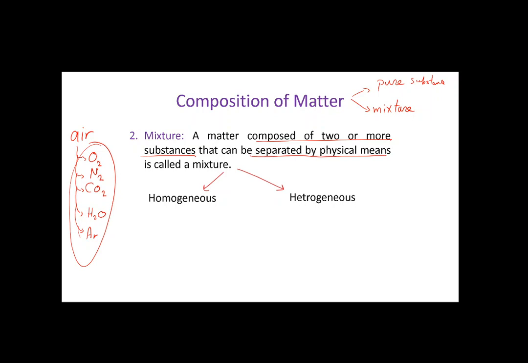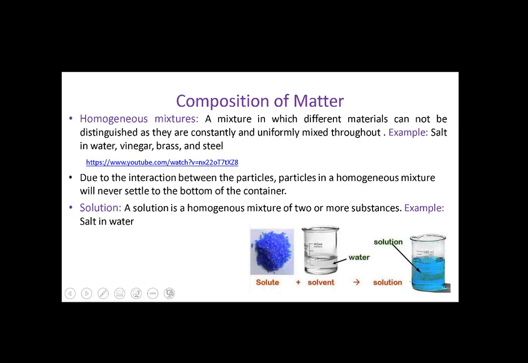There are two kinds of mixtures. What are they? We have the homogeneous mixture, المتجانس. And the heterogeneous mixture, which is the opposite. So we have homogeneous and heterogeneous, متجانس غير متجانس. Let's start with the homogeneous.